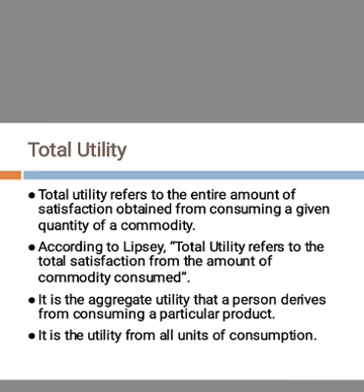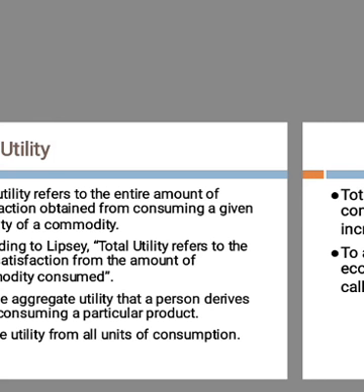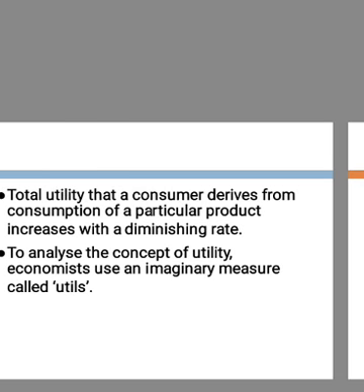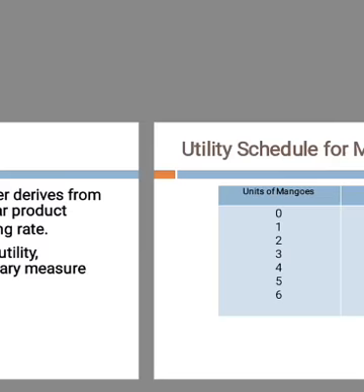For example, if we eat 3 chapatis at dinner time, total utility is the total amount of satisfaction obtained from consuming 3 chapatis. Okay, so we can say it is the utility from all units of consumption. Total utility that a consumer derives from consumption of a particular product increases at a diminishing rate. And to analyze the concept of utility, economists use an imaginary measure called utils.